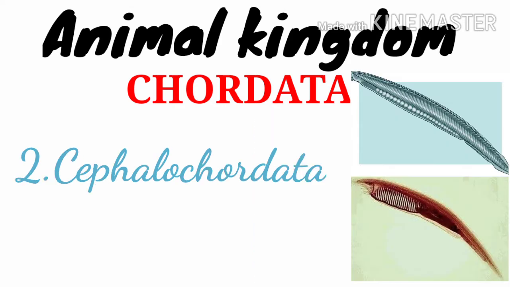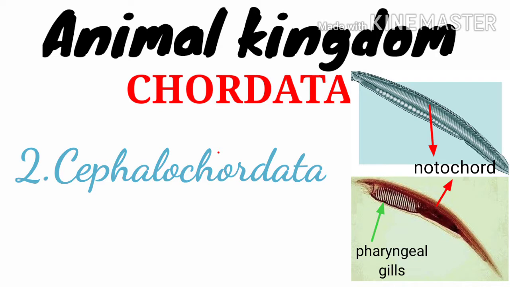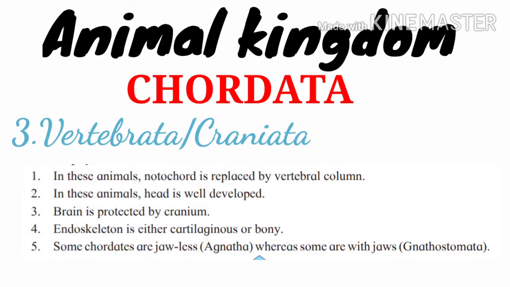Next subphylum is Cephalochordata. These are small fish-like marine animals and notochord is present throughout the body length. They have a very large pharynx and they also contain gill slits. They are unisexual. The third subphylum, yes, it is Vertebrata or Craniata.